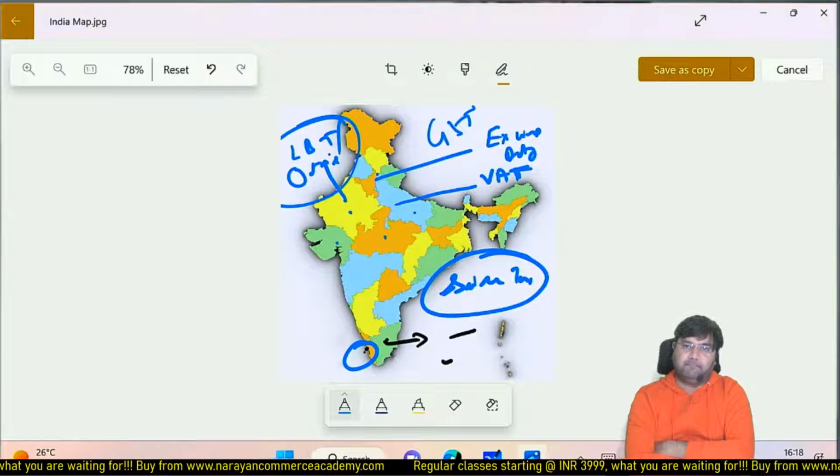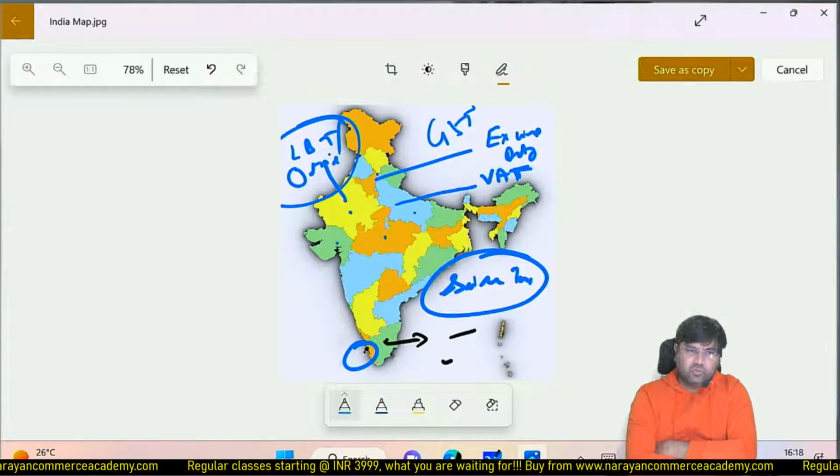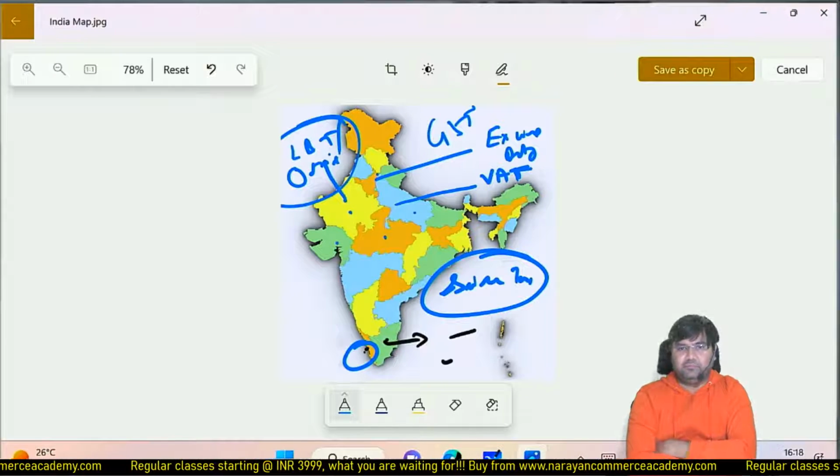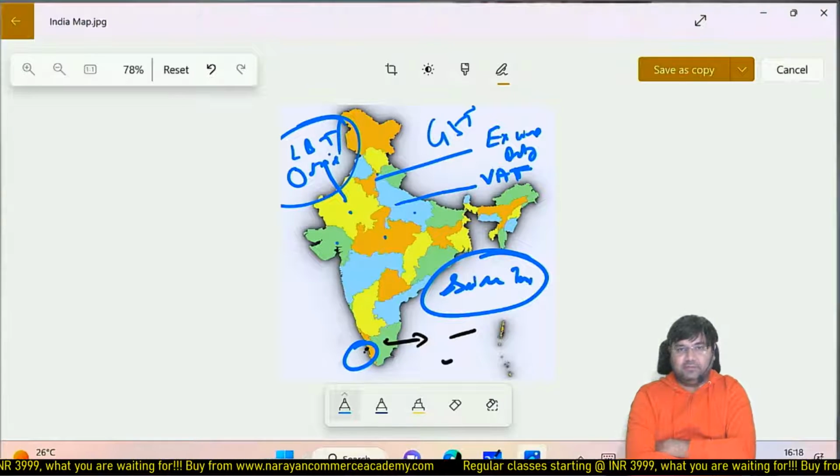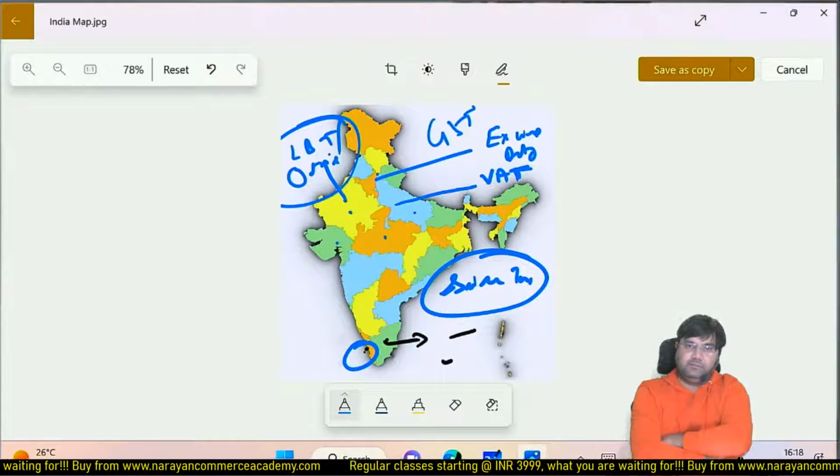Why? Goa is known for beaches, correct? Tourism purpose. So why would someone set up a factory there? Himachal Pradesh, another question. When I say Himachal Pradesh, famous for what? What comes to your mind immediately?